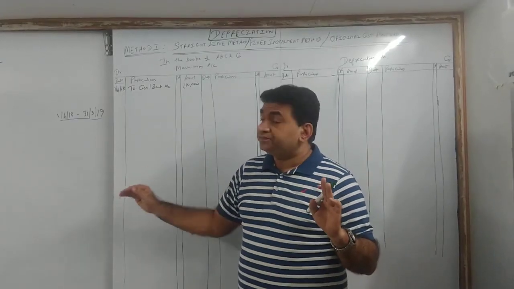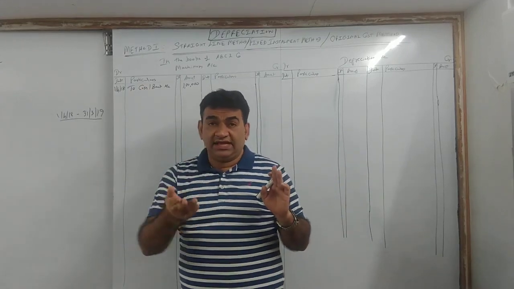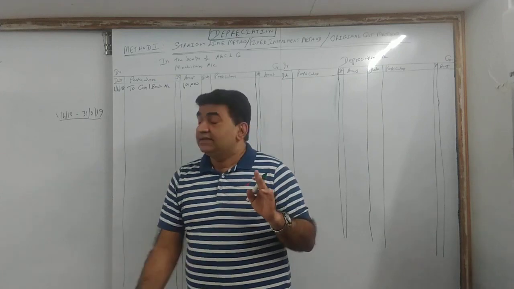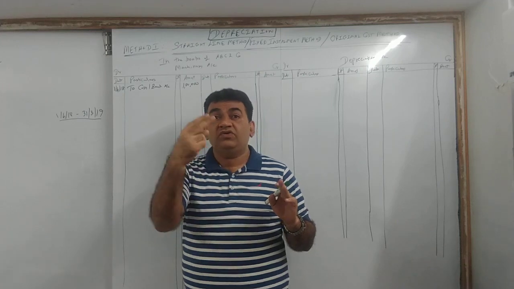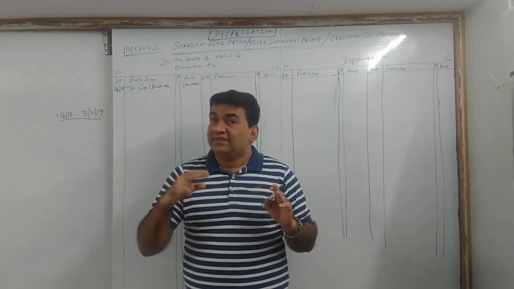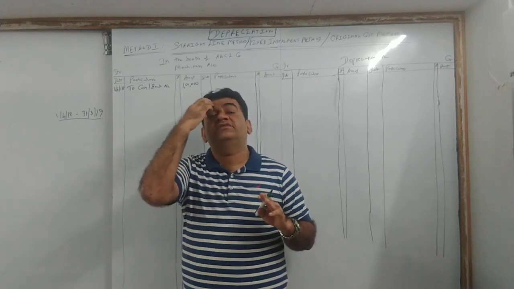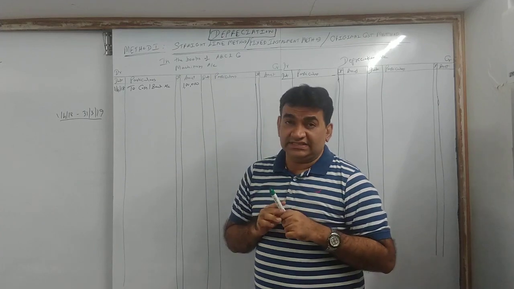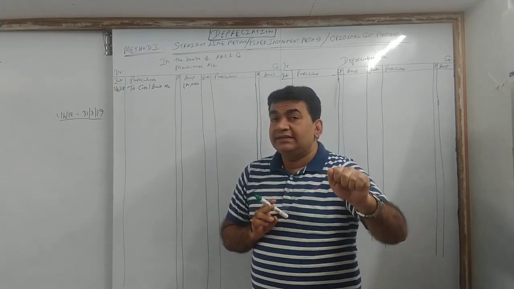Now what you will do, you all know ledger, you close the account, take the balance to the next year. I cannot go to the second year without closing the first year. So what you have to do? I have to provide depreciation. Depreciation, when will you provide?